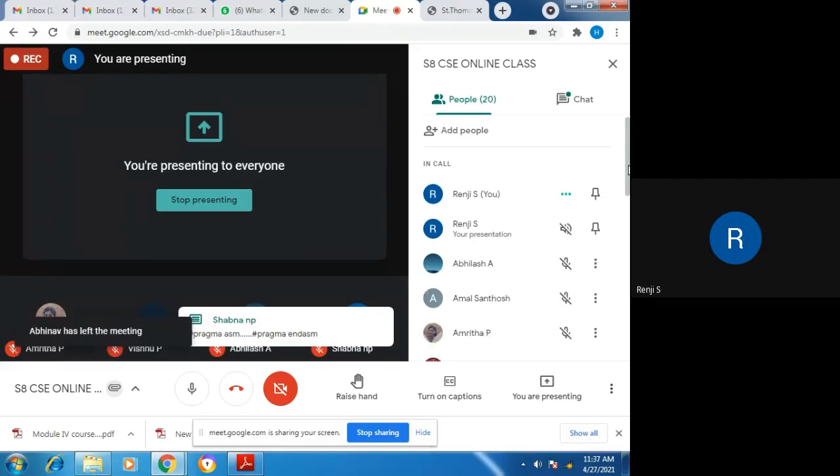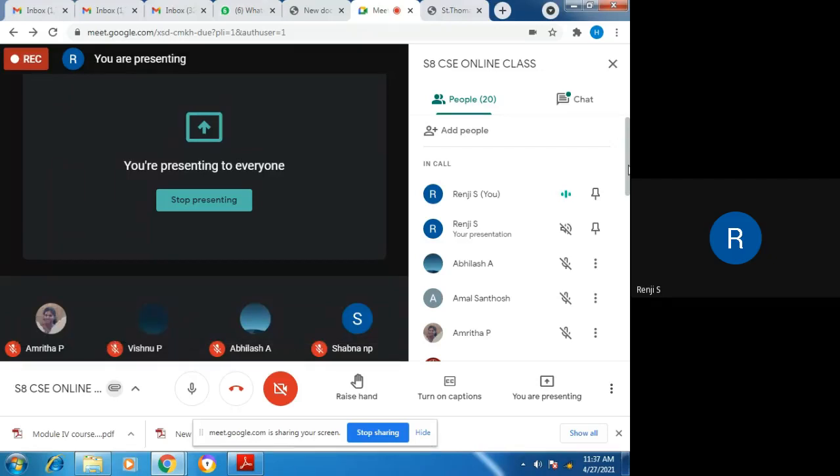Yes, Shabna, it's hash pragma ASM, and inside that we can write the assembly code. For example, if I want to move a number 13 to a particular register, say accumulator register A, then after writing hash pragma ASM, inside that pragma, I can write the assembly code like MOV A, 13H. This is a directive, which is an instruction, a direction to the cross compiler, that anything after the hash pragma ASM directive is an assembly language instruction.